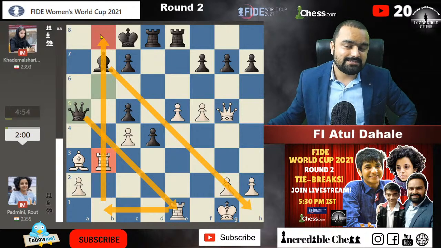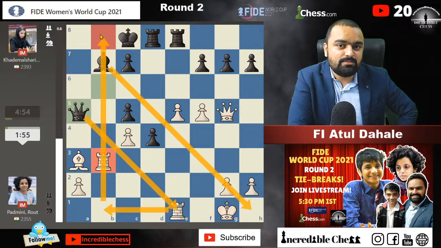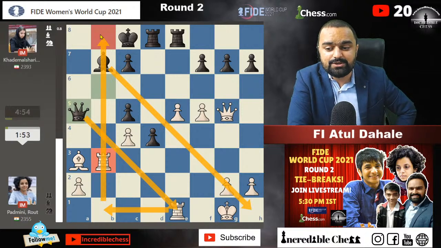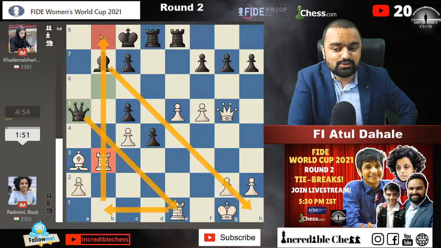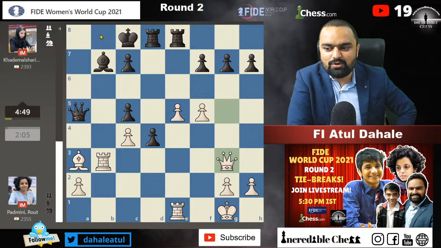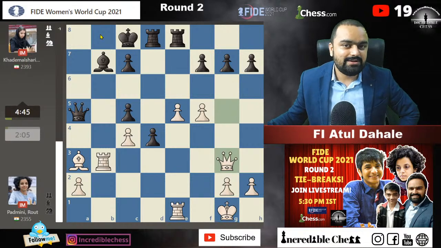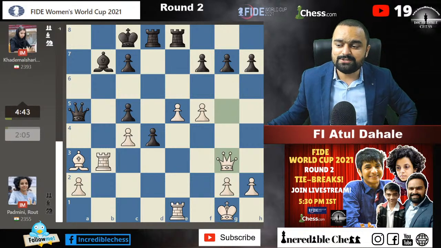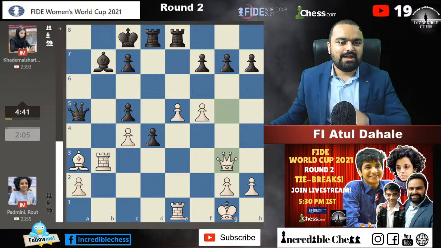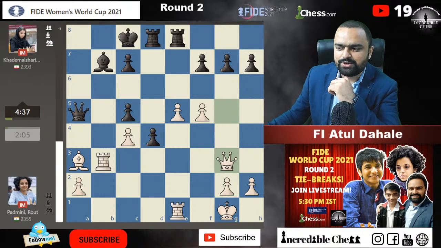Our three young stars, our chess queen, she is Asian champion. Just to let you know about Padmini, she is national champion, Asian champion, she is Commonwealth gold medalist also. She is fighting it out there against a very strong player from Iran, Iranian champion you can say. And let's see what our chess queen is going to do. And our other stars, Vidit and our little star Gukesh, are also fighting out there. Alireza also drew. Yeah, it felt like Alireza had the drawish position only.